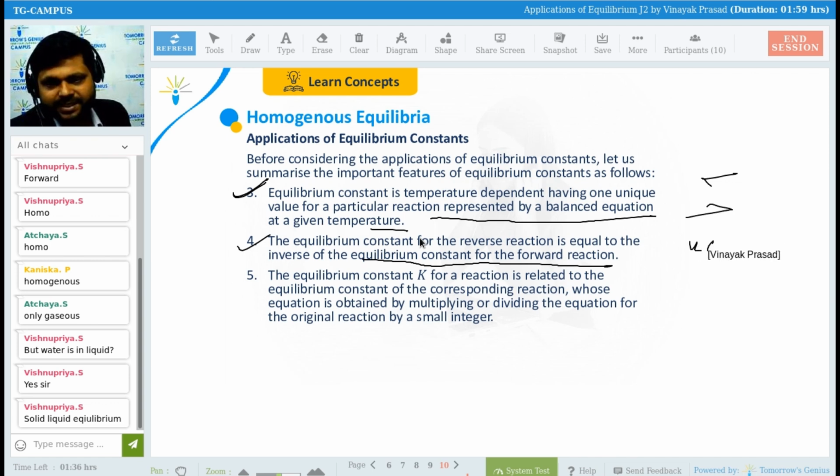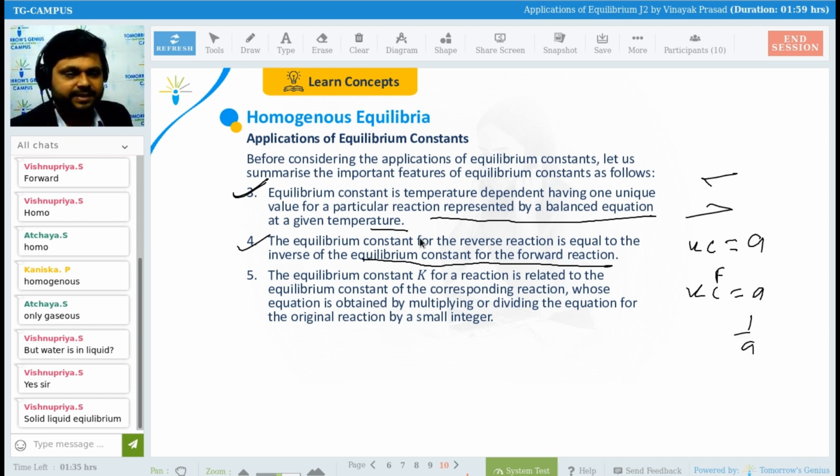So for the forward reaction, if Kc is something, what will be the value for the reverse reaction? Let's suppose whatever be the value that you have got, let's suppose you have got A for the forward reaction. For the forward reaction, the value of Kc is A. For the backward reaction, if you want to find the value of Kc, then it will be what? 1 upon A only. That is saying here.